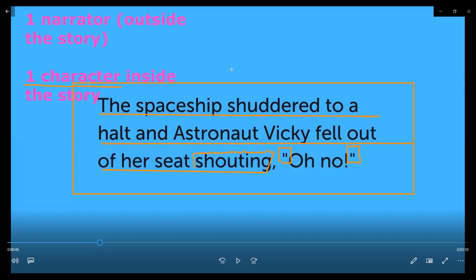Let's listen to this part of the video again. Here we have a narrator, someone who's outside the story, just telling us what's going on, and one character inside the story. Once the narrator wanted to say exactly what the character said, he started the speech with speech marks like this. All right, let's watch the video again.